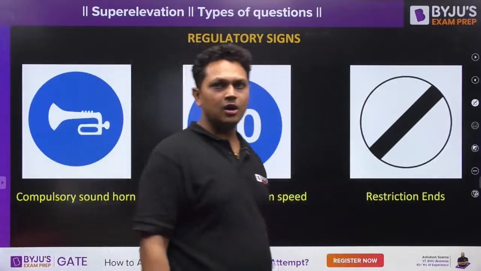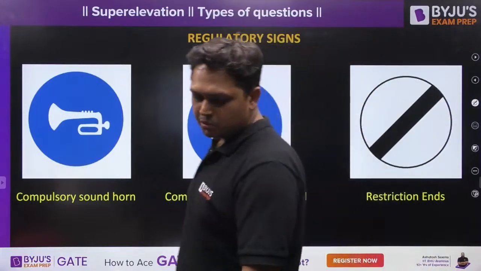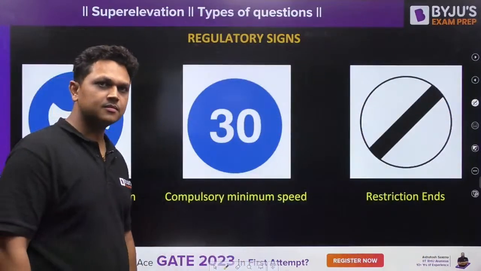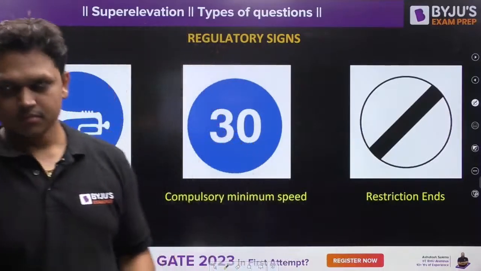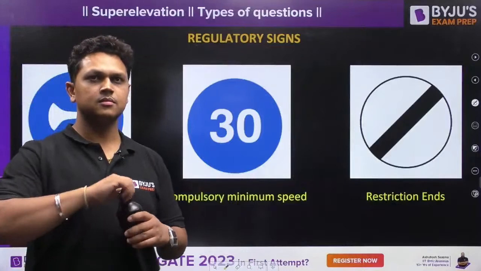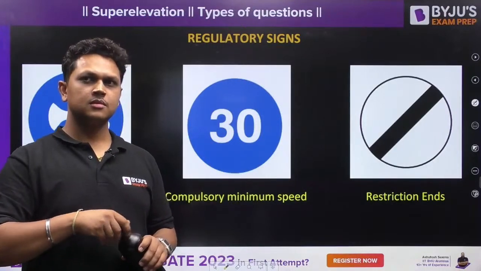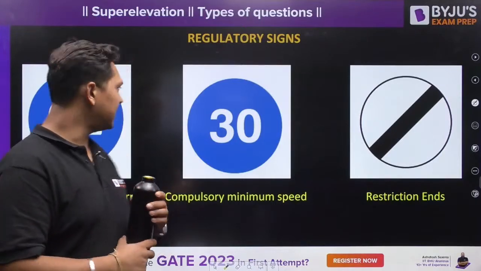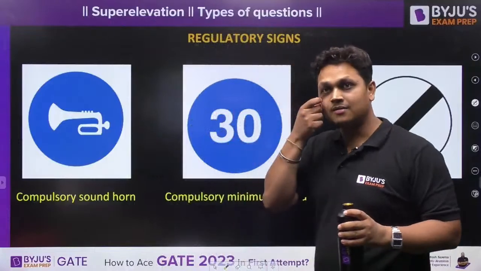Is it clear to all? Any doubt up to this point, everyone? Yes, blind turn. This sign, compulsory sound horn, will be used when you have a blind turn.